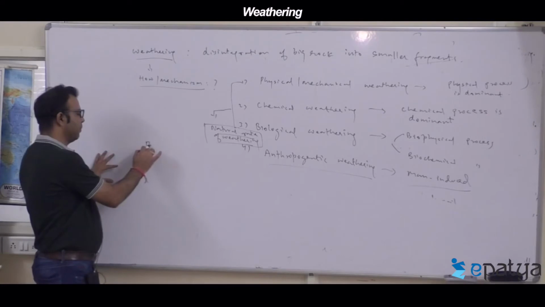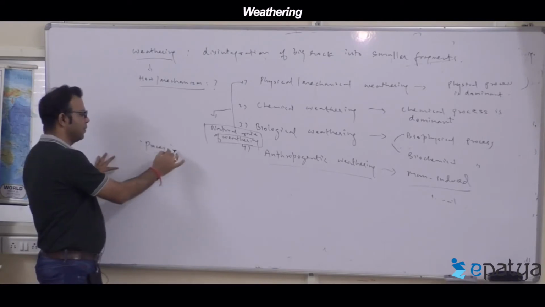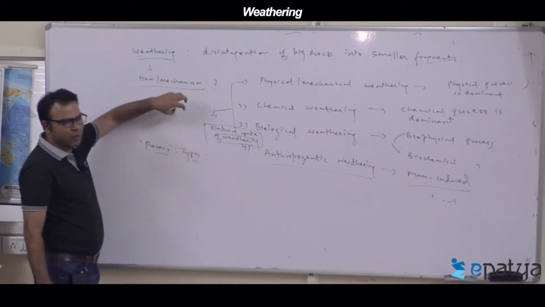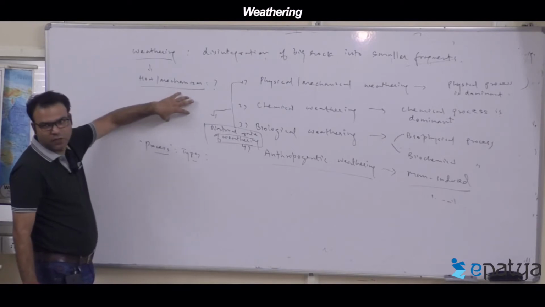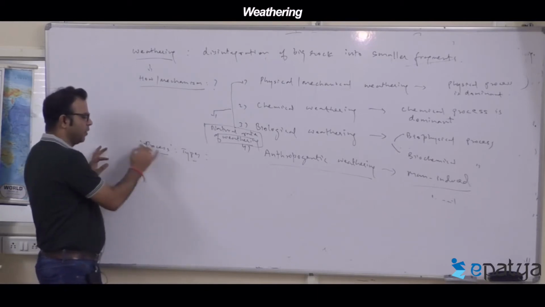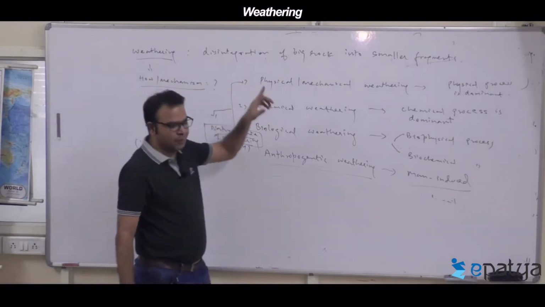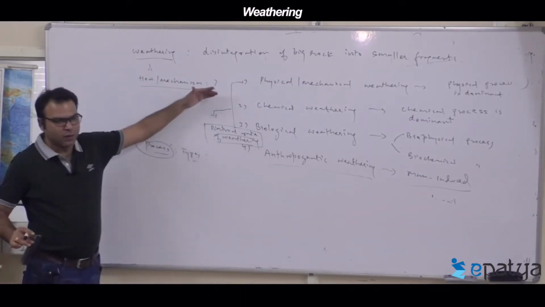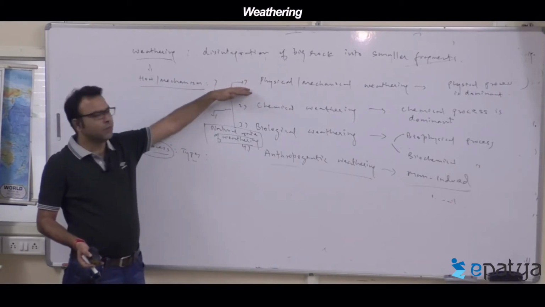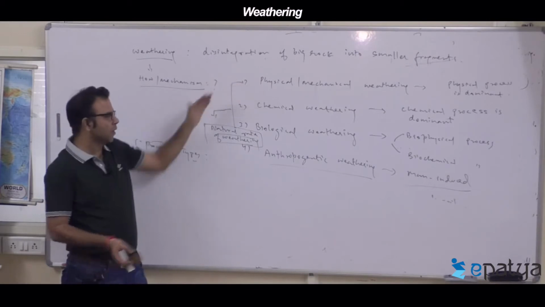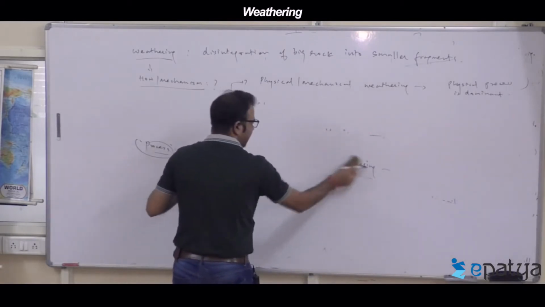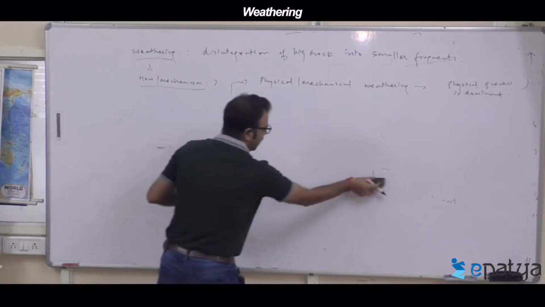So we talked about different processes or different types of weathering. These are the major types. Now each type includes some mechanisms. In detail, let me give some examples of the processes involved in the first type. Understood, everyone? Physical or mechanical weathering is weathering where the physical process is dominant. Then what are these and how do they act? In all these 3 natural types,